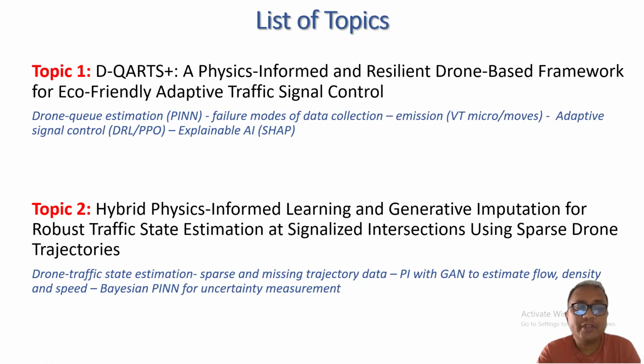In the topic 2, I will use a hybrid physics informed model using generative AI, and it will impute traffic data and also build a traffic state estimation for signalized intersection. Obviously, in this case, I also use sparse drone trajectory. So this topic 2 will cover traffic state estimation using drone, sparse and missing trajectory data, physics informed with generative adversarial network to estimate flow speed density, then using Bayesian PINN for uncertainty measurement.